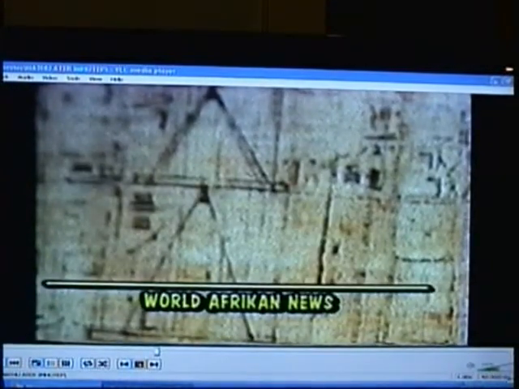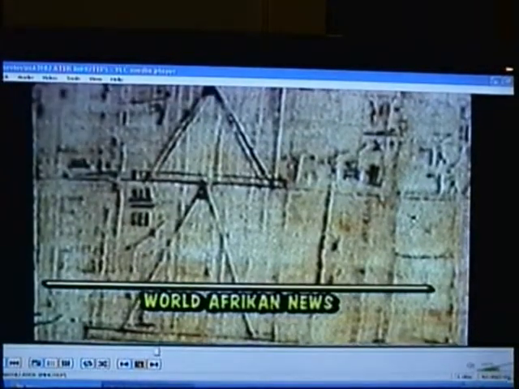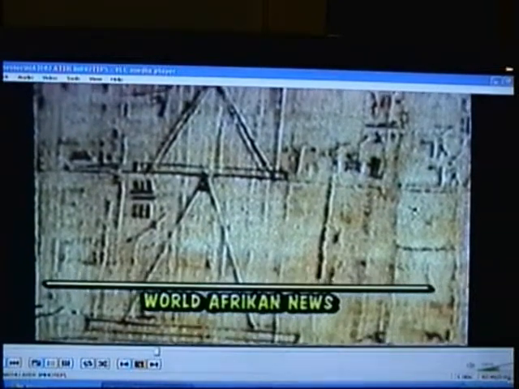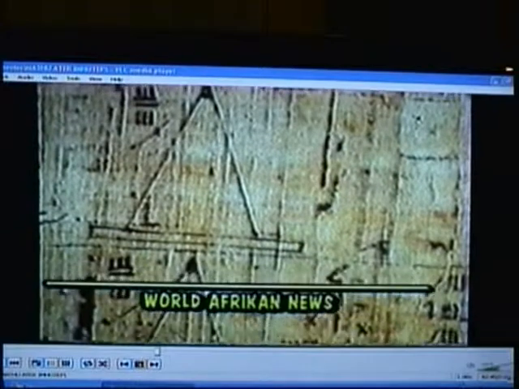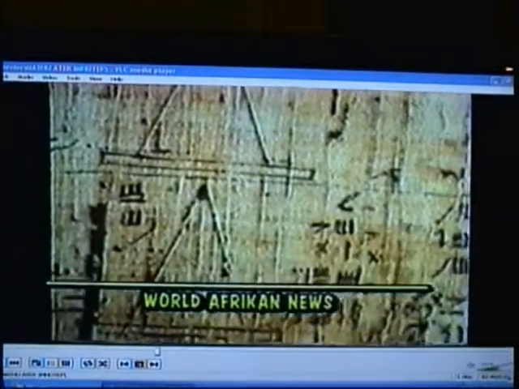pyramids. Diop, in Civilization or Barbarism, showed that the Mesopotamians tried to come up with a formula for the volume of a truncated pyramid. It was wrong. They always tell us how advanced Mesopotamian mathematics was. They never show you a single example of it. They just tell you that. We move on.